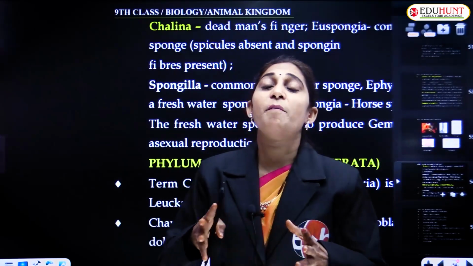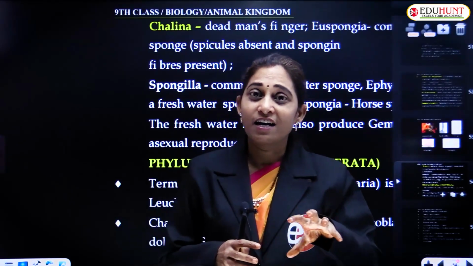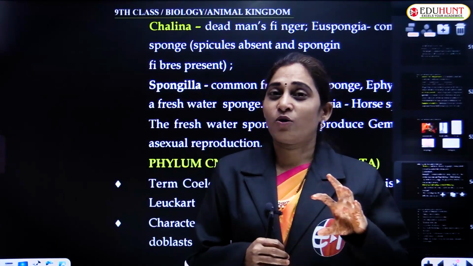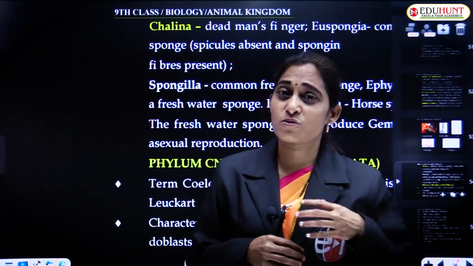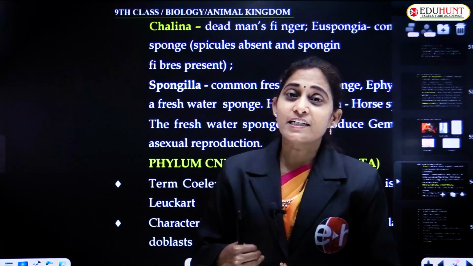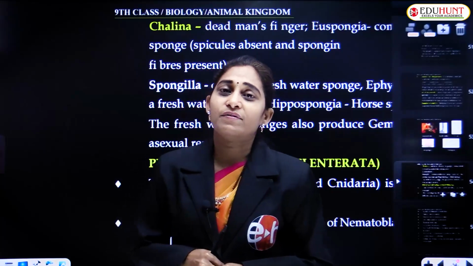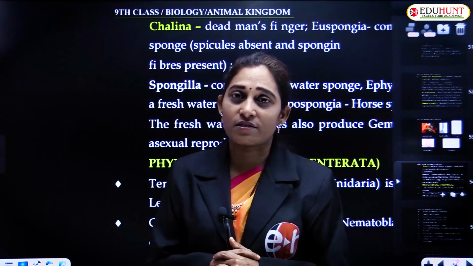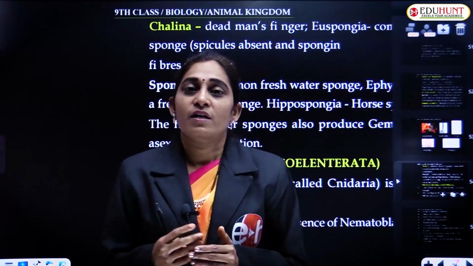Only special cells perform a specific function, like choanocytes, thesiocytes, archaeocytes, and all these cells are the descendants of the amoeboid cells. We have discussed that in detail in the previous sessions, and we have also finished worksheets.